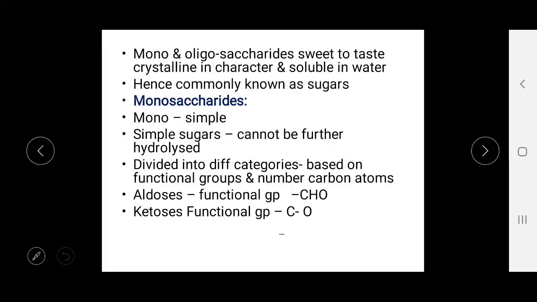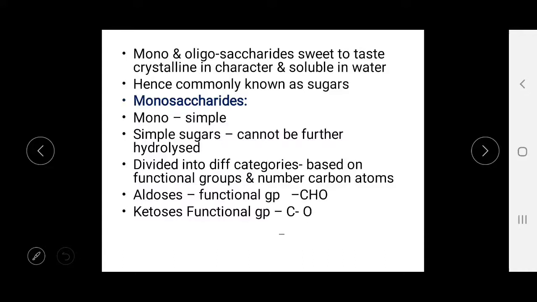Here you can see the monosaccharides, the simple sugars, and they cannot be further hydrolyzed. Monosaccharides are divided into different categories based on the functional groups and the number of carbon atoms.